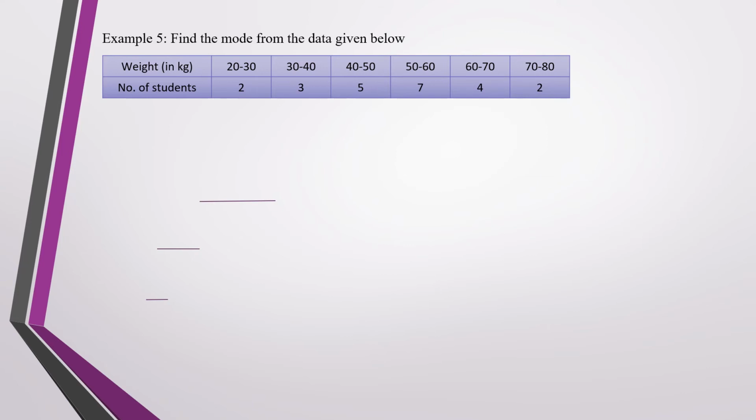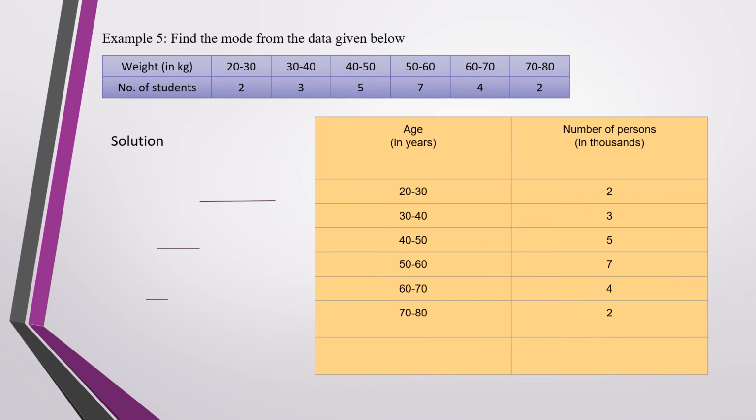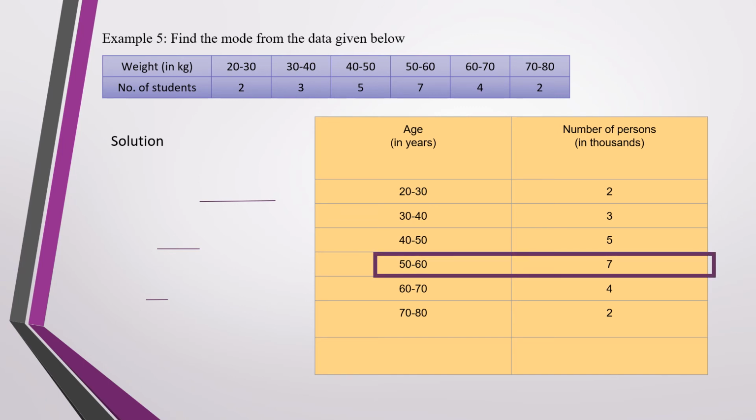Let us see an example. Find the mode from the data given below. Forming the table, first let us select the modal class. 7 has the highest frequency, so the number of persons 7 is considered as the modal class. So we get 50 to 60 as the class interval.